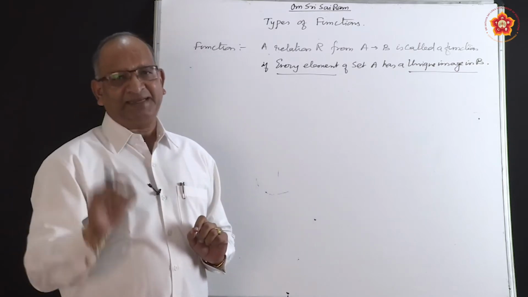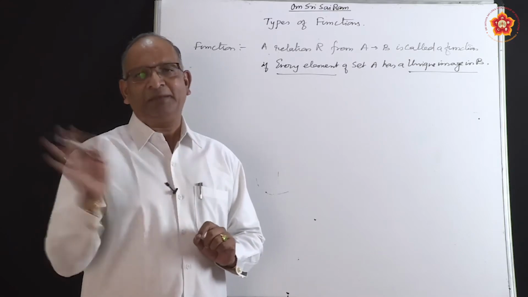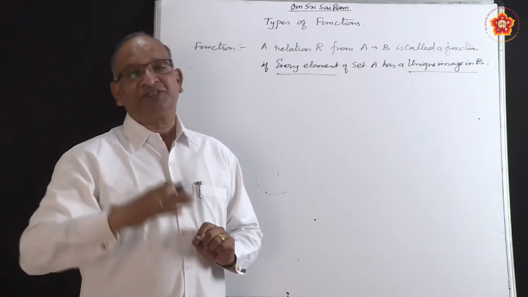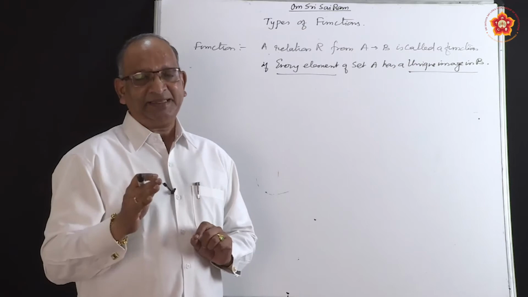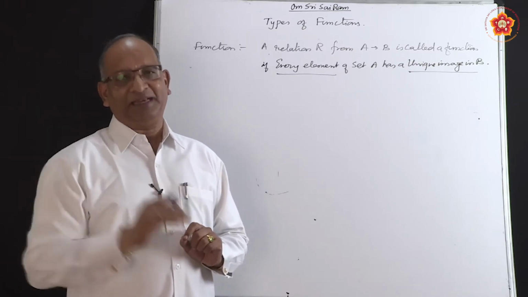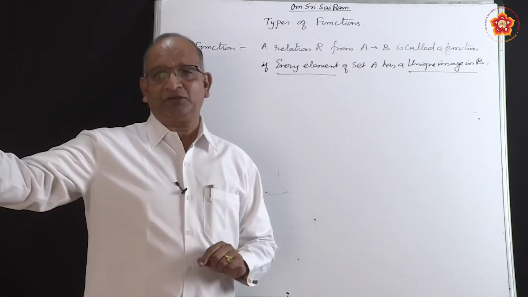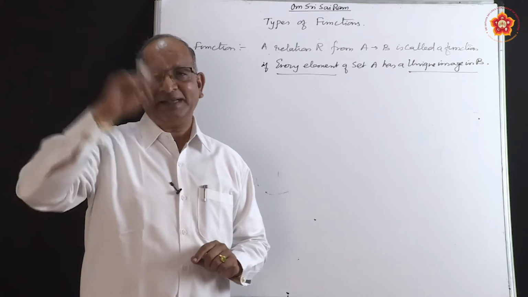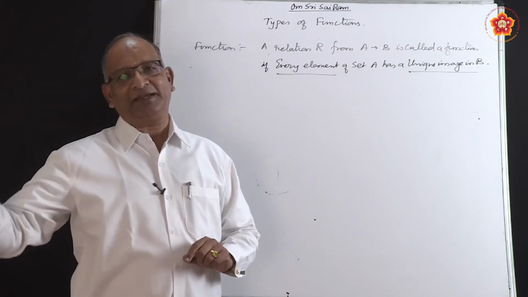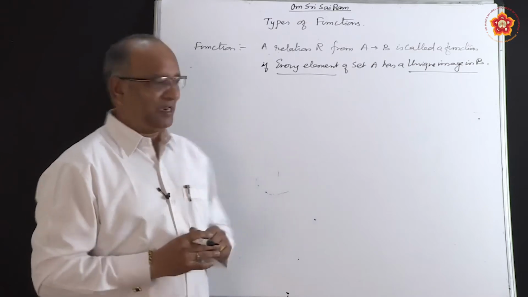Every element of set A, meaning the domain of the function, in the first set no element should be left which is not connected. Second thing, it should be connected uniquely. One element should be connected only with one element, not with more elements. Many elements can be related to one element, but one element of the first set should be connected only with one element of the second set. Just take a small diagram to understand.